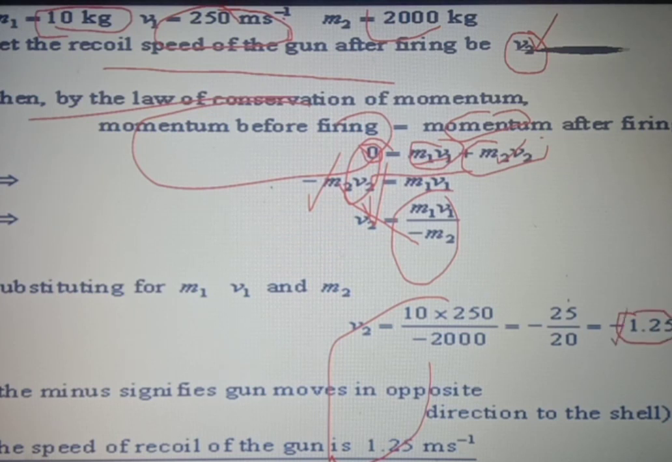This minus sign shows that the gun will recoil in the direction opposite to the direction of the bullet, and it will recoil with a velocity of 1.25 meters per second. So the speed of recoil of the gun is 1.25 meters per second. So students, this is an example related to the law of conservation of momentum, which can be used to find different parameters in a given numerical.